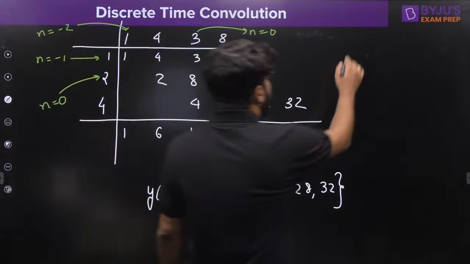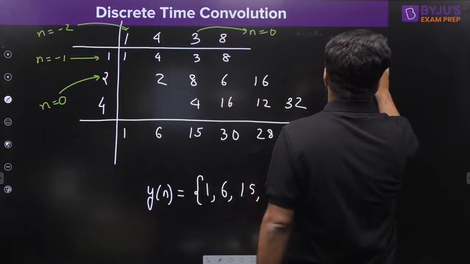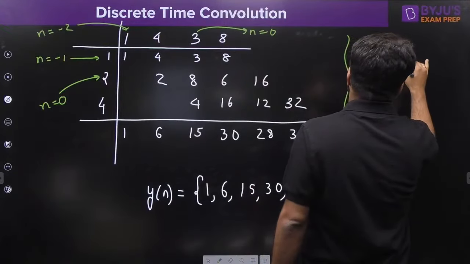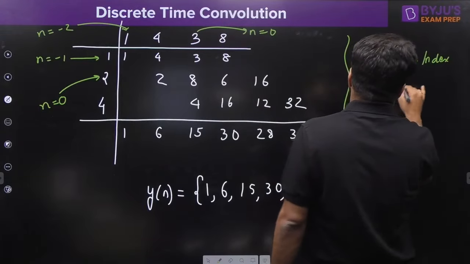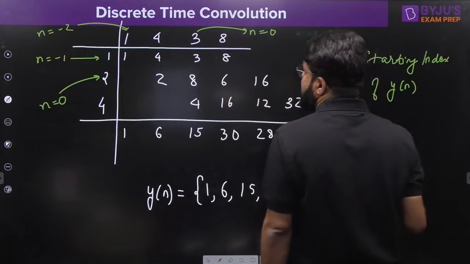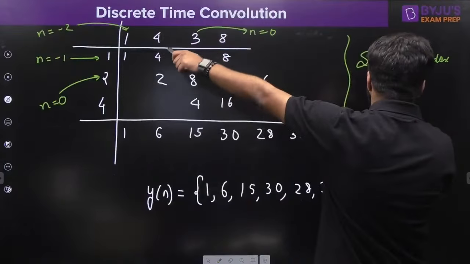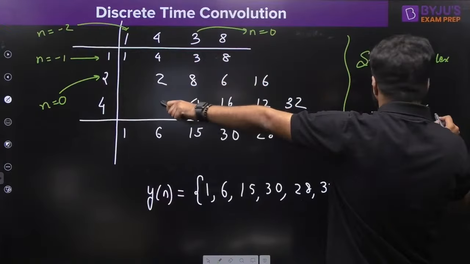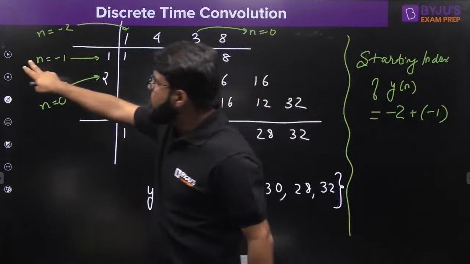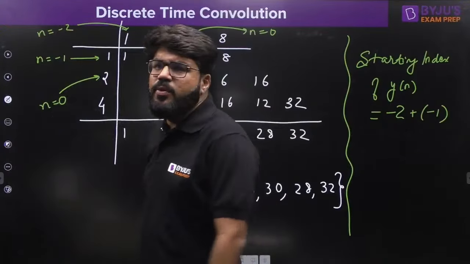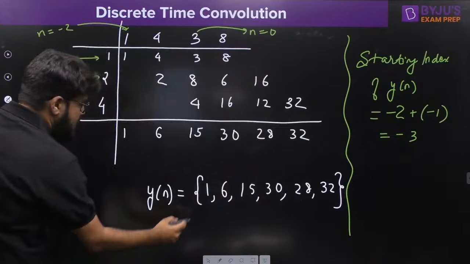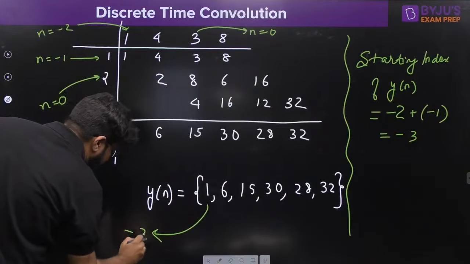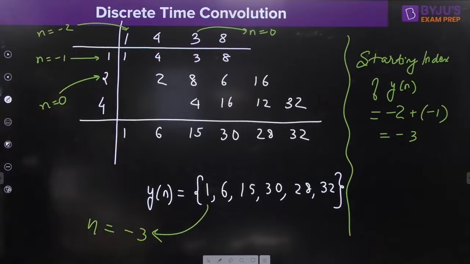So what should be the starting index of y[n]? It should be equal to -2 plus -1. This starts from n equal to -1, that one starts from n equal to -2, add both, -3. So this part is actually n equal to -3.